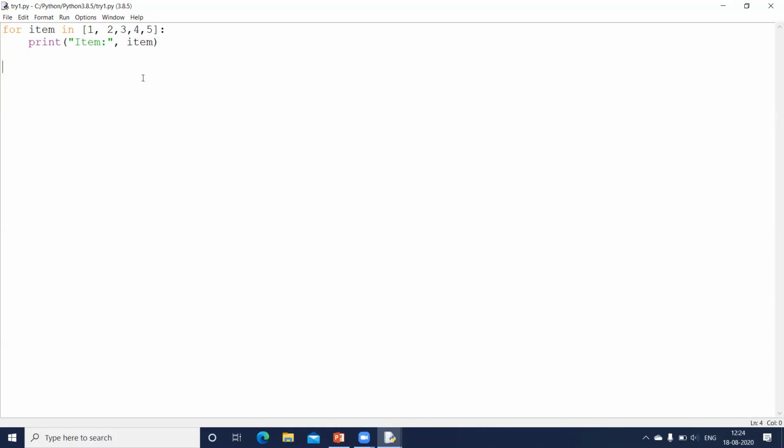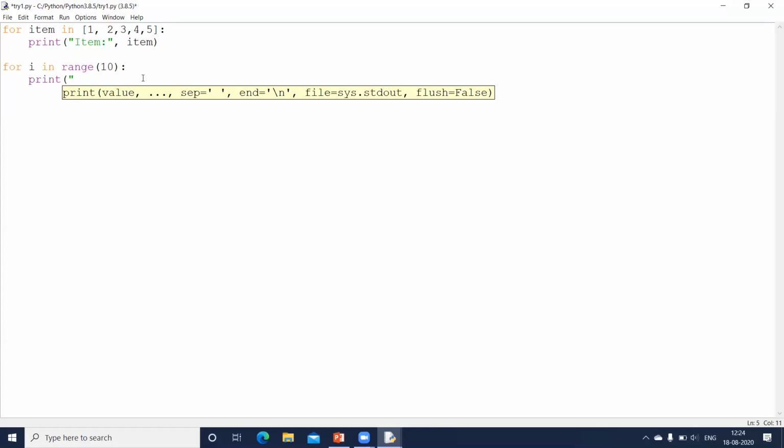Clear? Suppose I don't want to make use of these numbers here. I can use for I in, and instead of using the list values, I can give a range. So let us say range. Inside the range, if I want to print up to 10, I give 10 here. Put a colon and I'll print the value of I. So let me give, in double quotes, I equal to, complete this, comma I.